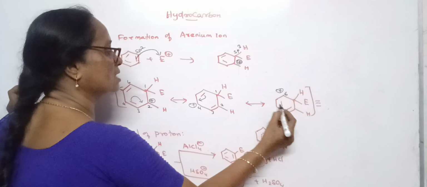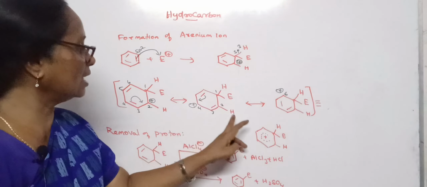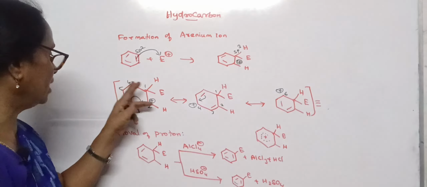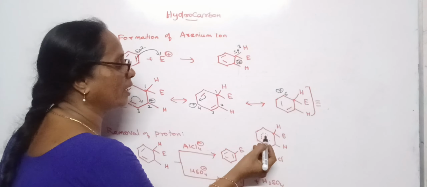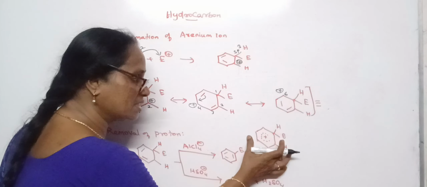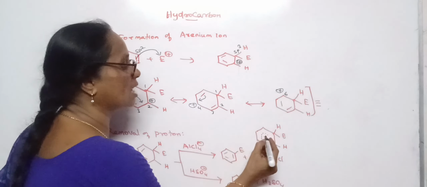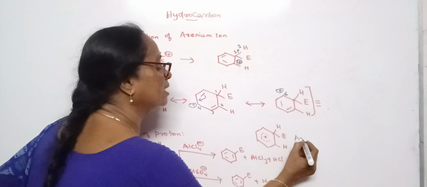Now it goes to the sixth carbon. Later on we can find these are the resonating structures due to the delocalization of pi electrons. So the delocalization of pi electrons can be given as a dotted circle in which the ring carries the positive charge, that is what is represented at its center. This is called arenium ion.